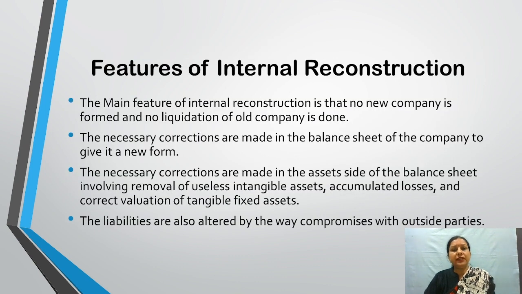Now, features of internal reconstruction. The main feature of internal reconstruction is that no new company is formed and no liquidation of the old company takes place. The necessary corrections are made in the balance sheet of a company to give it a new form. The necessary corrections are made in the asset side of the balance sheet, involving removal of useless intangible assets, accumulated losses, and correct valuation of tangible fixed assets. The liabilities are also altered by way of compromises with outside parties.